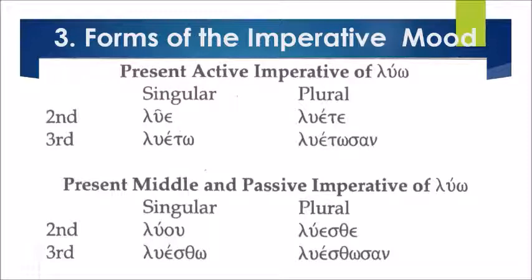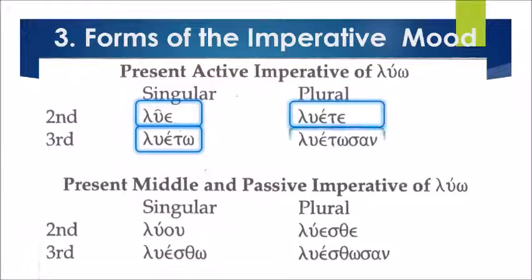The present active imperative of luo: second person is lue, third person, lueto. In the plural, second person is luete, third person, luetosan. So let's read the present active imperative of luo. Begin. Lue, lueto, luete, luetosan. Very good.